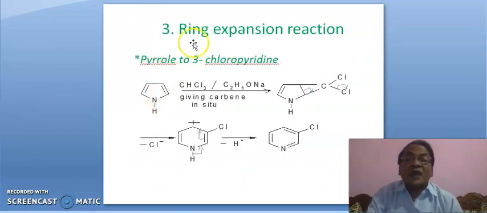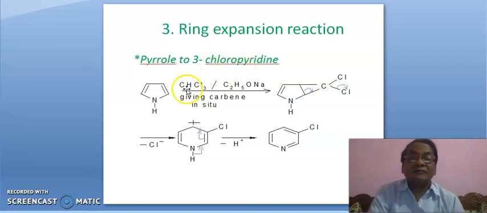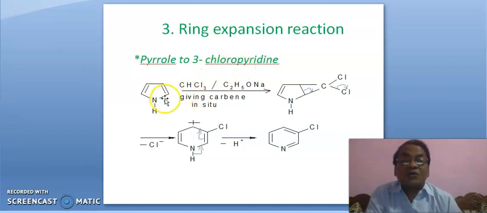Okay. At last, it is a ring expansion reaction. Pyrrole to 3-chloropyridine. It is pyrrole when it is heated with chloroform and sodium ethoxide. We will give first this. This sodium ethoxide is a strong base.